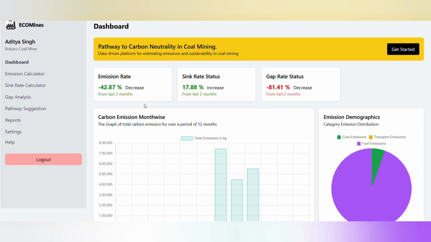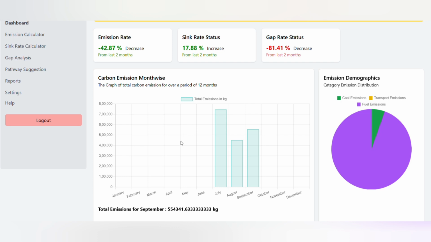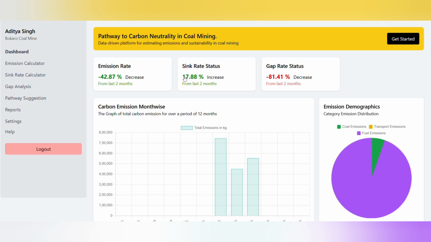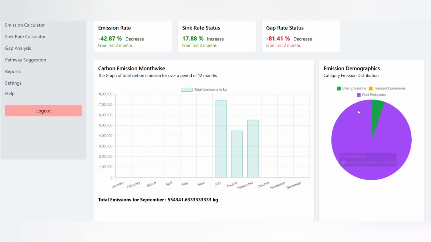This is the complete dashboard in which you can see the carbon emission month-wise which the mine has done. We have also given the emission rate decrease and increase, sink rate status, and gap rate status. We have given the graph analysis in which you can see the type of emissions that the mine is doing.